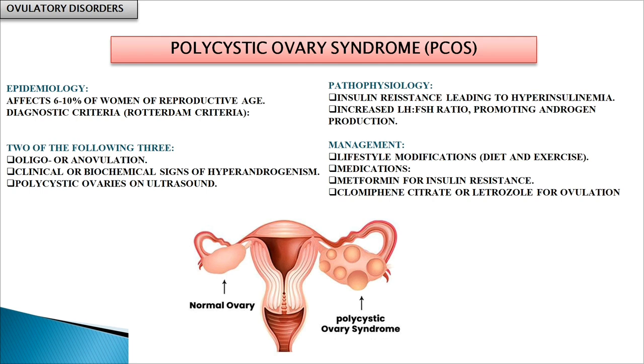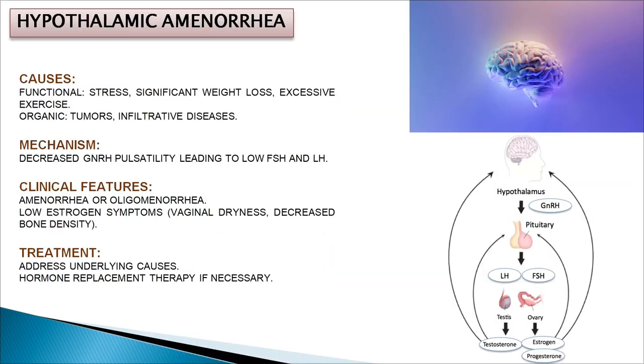You can go for lifestyle modification by diet and exercise, and then there are some medications like metformin, which counteracts the insulin resistance, and clomiphene citrate or letrozole for ovulation induction. That will be discussed in the forward slides. And then there is hypothalamic amenorrhea, the amenorrhea which is here because of a hypothalamic disorder.